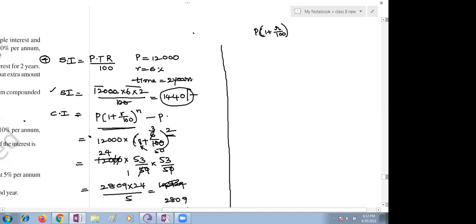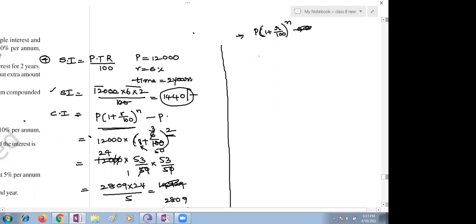Here you just see, P into (1 plus R by 100) whole to the power n, minus P. Nowhere is it written in the question that the rate of interest is decreased. Ma'am, this is compounded annually. Compounded half yearly is P into (1 plus R by 200) whole power 2n.